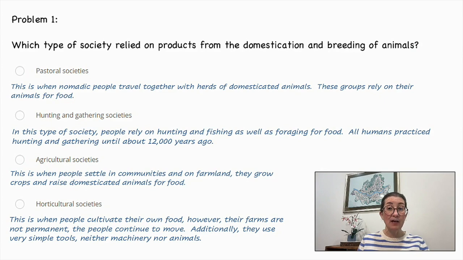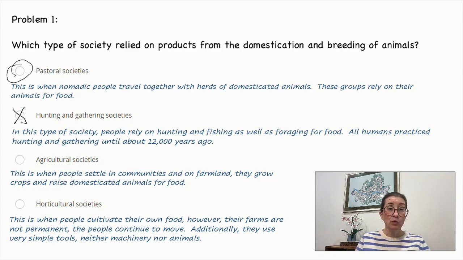Pastoral societies began approximately 12,000 years ago. They are common in areas where crops cannot be supported. They rely on products that they get from domesticating and breeding animals. So this is a strong contender. Let's look at the others. Hunter-gatherer. This is where people rely on hunting, fishing, as well as the foraging of fruits, vegetables, for food. All humans practiced hunting and gathering until about 12,000 years ago. So I think we can eliminate this one.